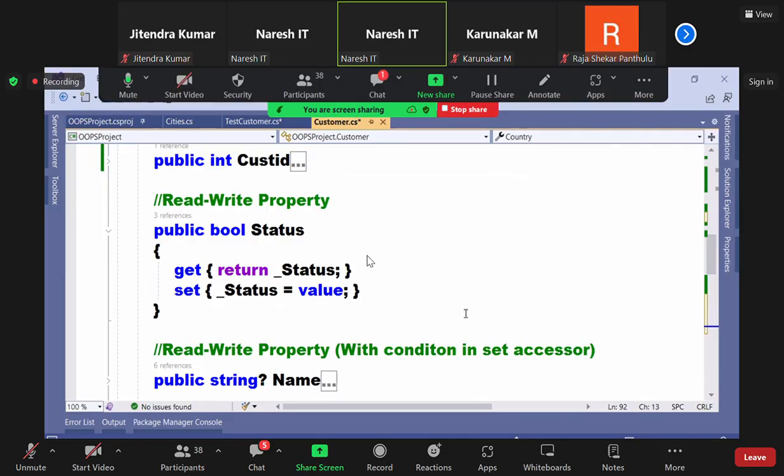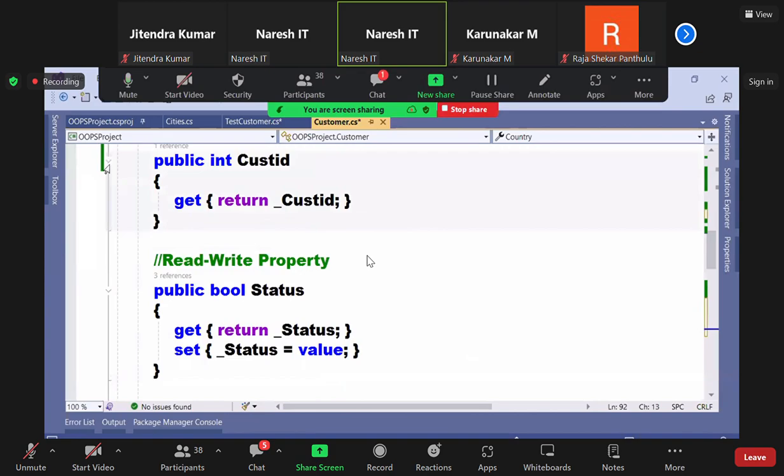Why? No additional conditions there, see. We don't have any conditions, simply get and set. So automatic properties suit well here. Can I use it for customer ID? Yes, I mean, actually the answer is no.